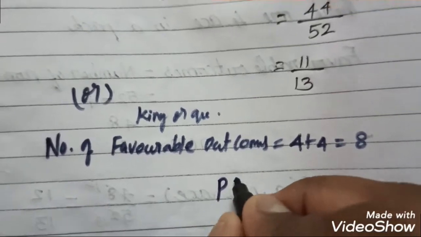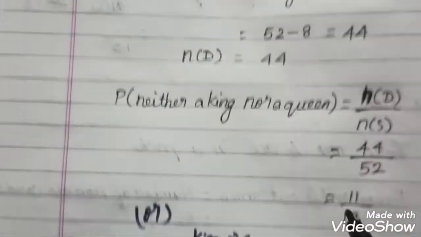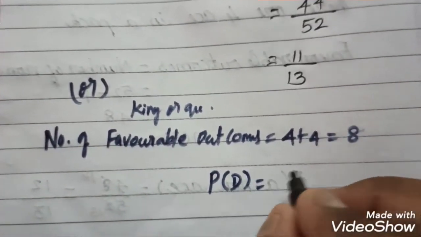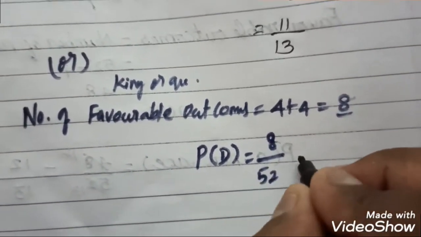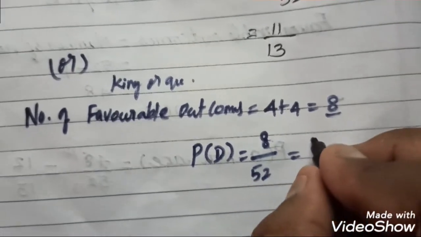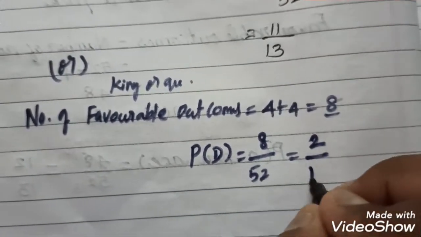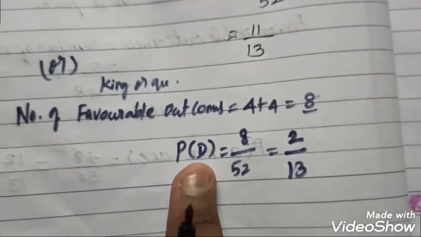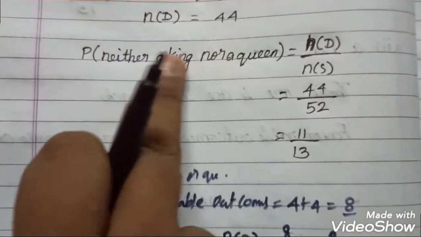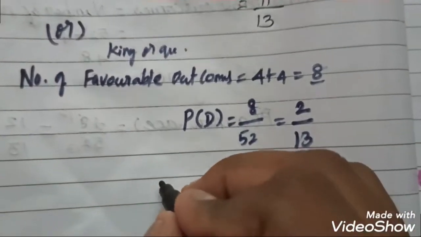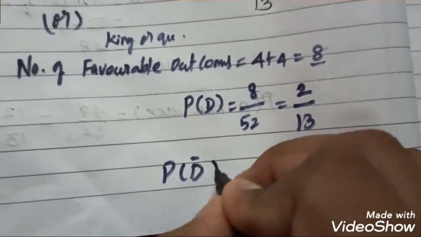So you take it as before, the same, P of D. P of D is equal to n of D over n of S, so 8 by 52. You have to cancel it: 2 fours are 8, and then 13. So now P of D is for king or queen, but the answer requires us to omit it. You have to find P of D bar, the complement.